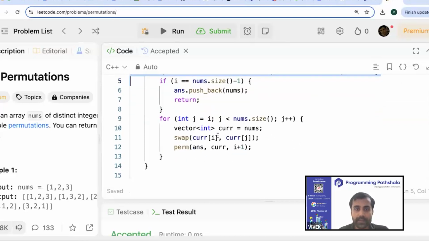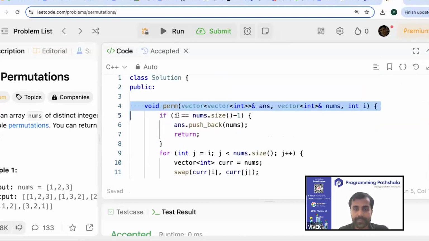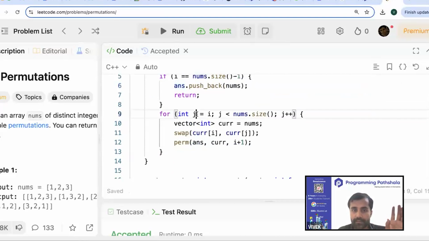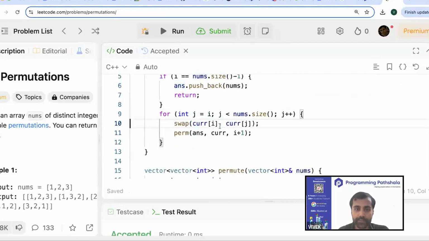Okay. And now this is my base case where if my index touches the last element, then I simply push that permutation into our answer vector and then we return. And now this is our normal case where I iterate from index I till n minus 1. And what I do is I swap nums of I with nums of j.